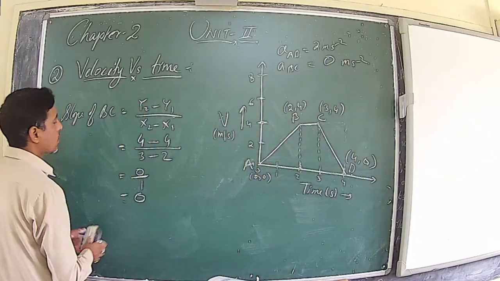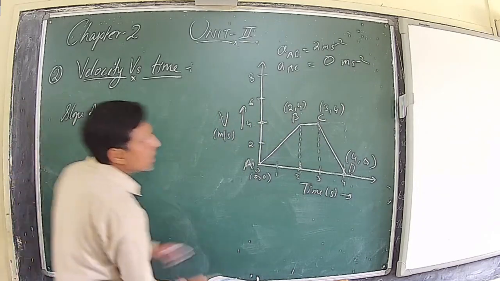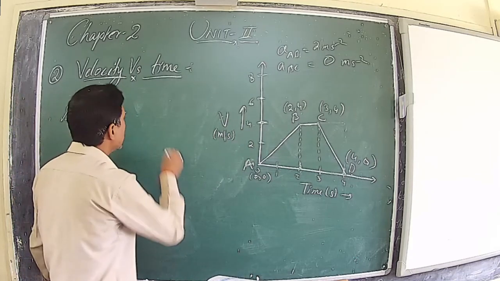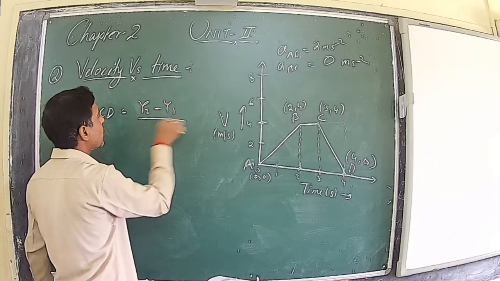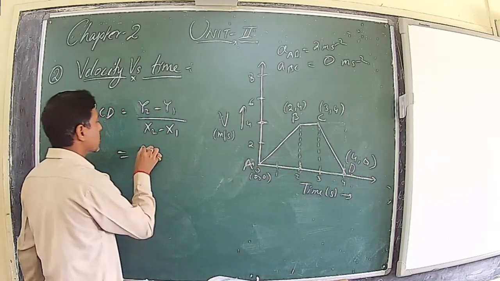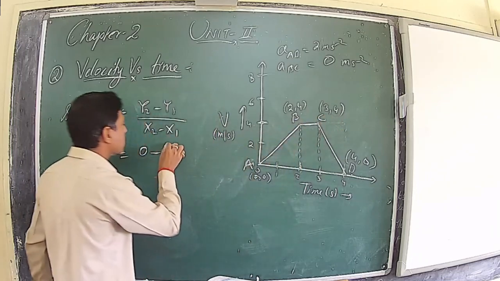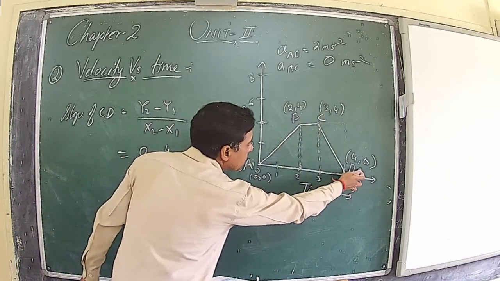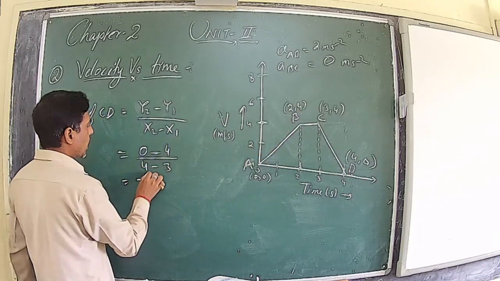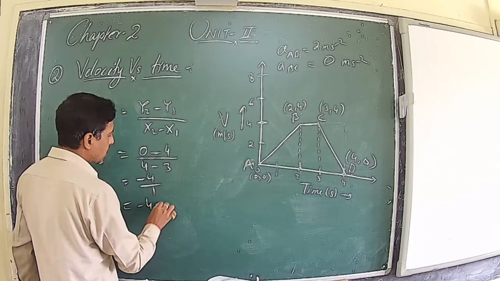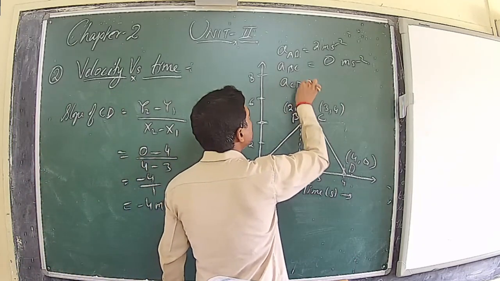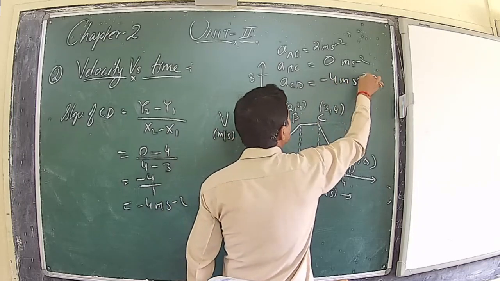Now find out the acceleration between 3 to 4 seconds. That is the slope of CD. Now the slope of CD is y2 minus y1 upon x2 minus x1. So here y2 is 0, y1 is 4, upon x2 is 4 minus x1 is 3. So minus 4 upon 1, so minus 4 meter per second square. It means the acceleration between C to D is minus 4 meter per second square.